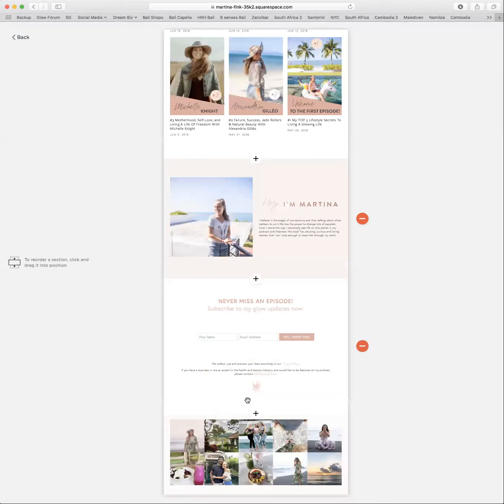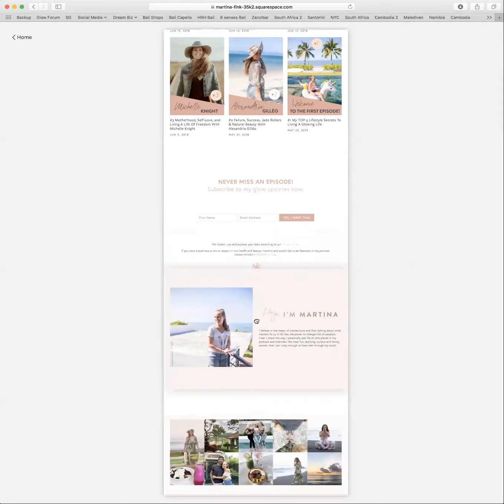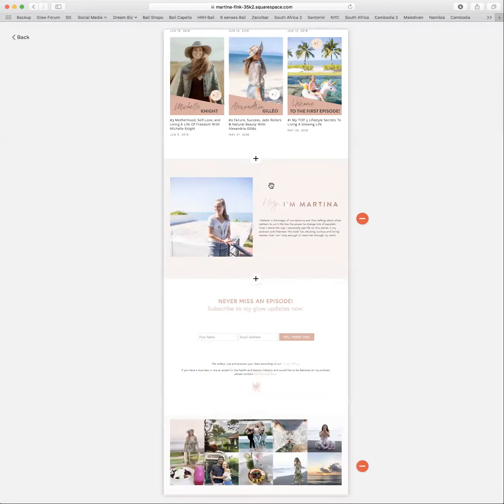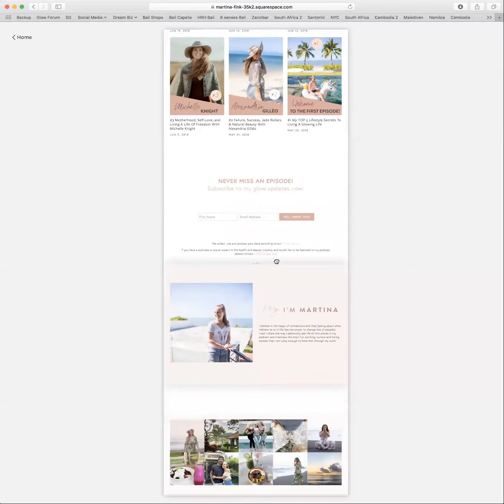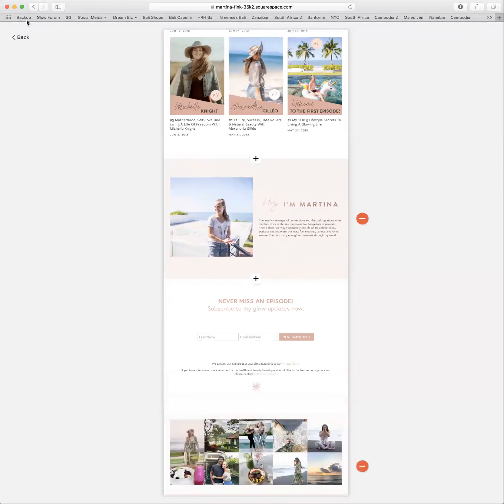The thing on index pages is that it beautifully alternates with colors. So I have the white and then a pink. And if I add another element here, it would be the same pink again. I can also have really beautiful banners, like photos that are the size of my website. So that's the benefit of the index page. I can just take this element and move it up and down and change things around. So if I do this, this is going to turn out pink in the end, and this is going to be white. So I'm just going to leave it like that.